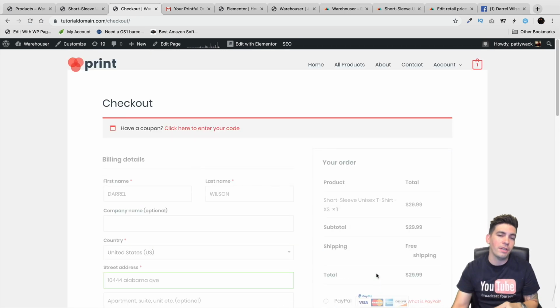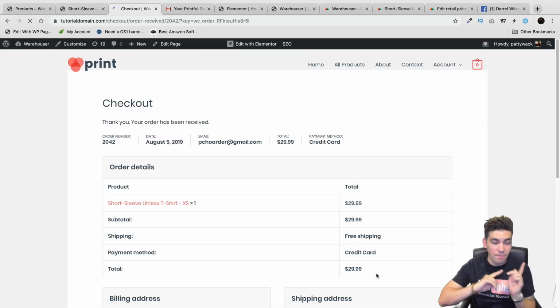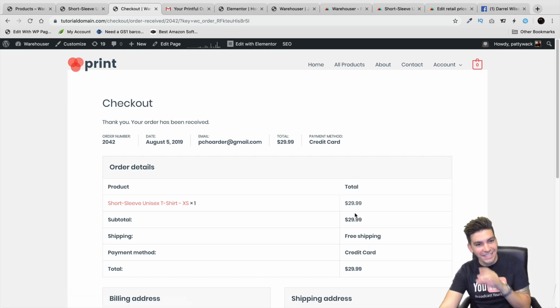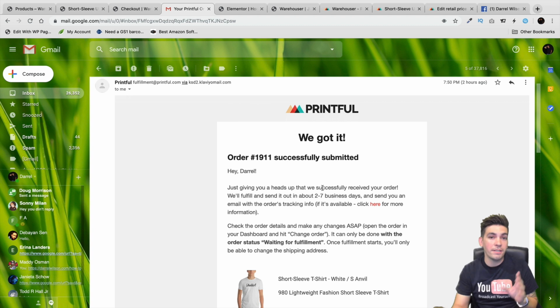And once the order is placed, then your customers are going to get an email. You're going to get an email. The company's going to automatically ship the product for you, so you never have to do anything. Lazy money. Yes, that is right. Here you can see that the order went through, and you'll get an email that looks just like this, where your company's going to say, hey, someone bought something. We're going to go ahead and ship it for you. No problem. They're going to get their own email as well. And that would be the end of it.